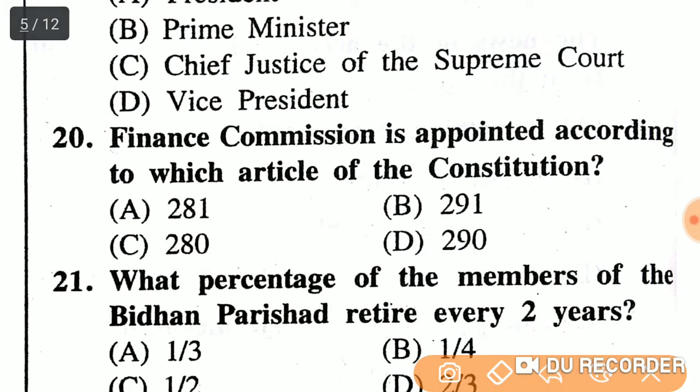Next, the Finance Commission is appointed according to which article of the Constitution? 281, 291, 280 or 290? The Finance Commission is appointed on the article number 280.